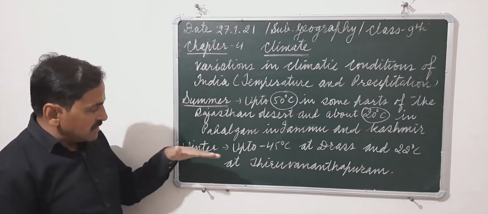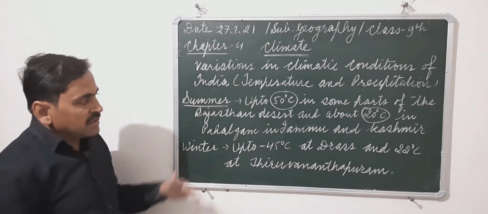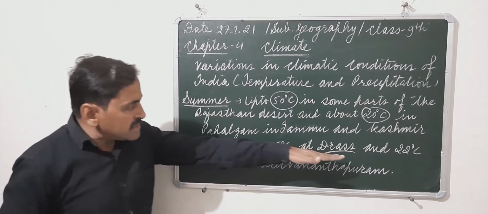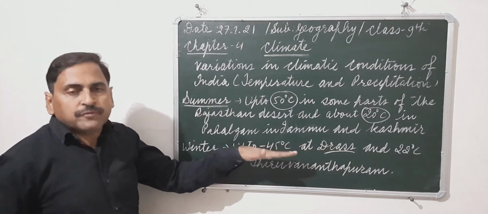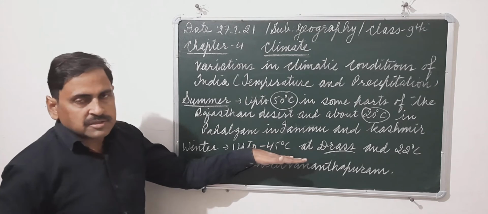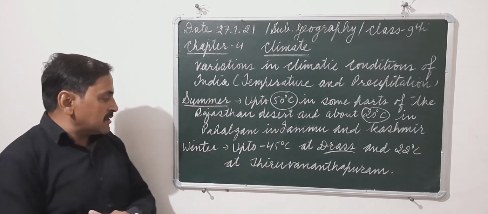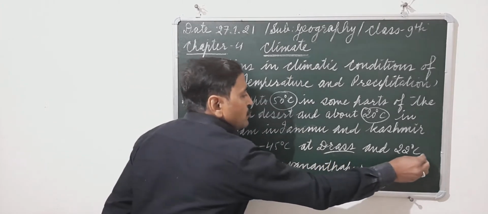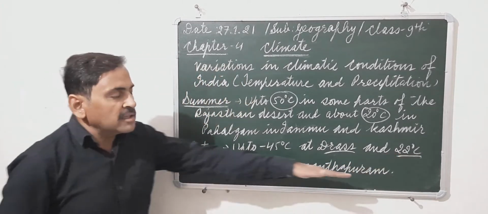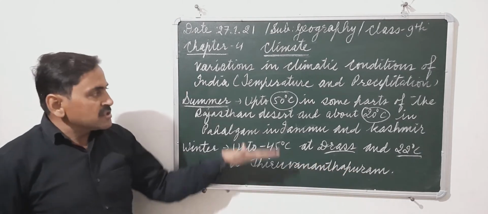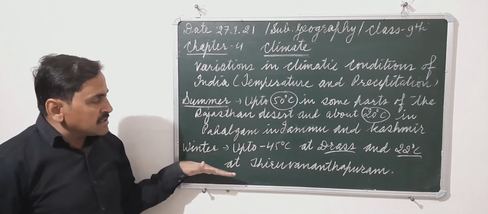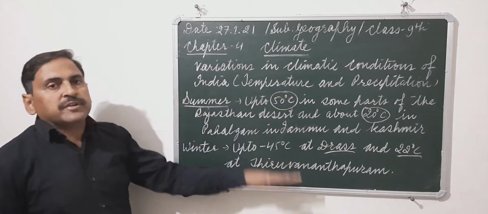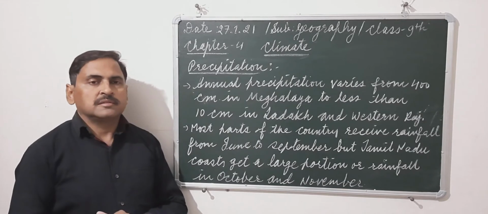Then winter. In winter, Dras, which is the coldest place in our country, the temperature may reach up to minus 45 degrees Celsius. But in the same season, the temperature reaches only up to 22 degrees Celsius in Tiruvananthapuram. So we can say in the same season there is a great variation of temperature in different parts of our country.